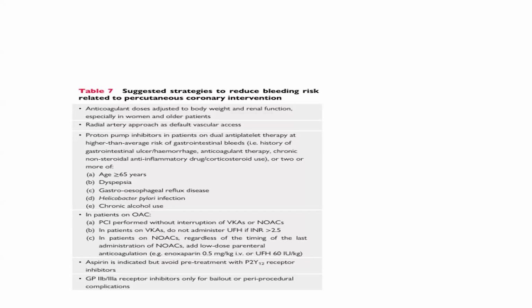In patients on oral anticoagulant, PCI is performed without interruption of the vitamin K antagonist and NOAC. In patients on vitamin K antagonists, do not administer unfractionated heparin if INR is more than 2.5. In patients on NOAC, regardless of timing of last administration of NOAC, add low dose parenteral anticoagulation, that is parenteral enoxaparin 0.5 mg per kg or unfractionated heparin 60 units per kg.